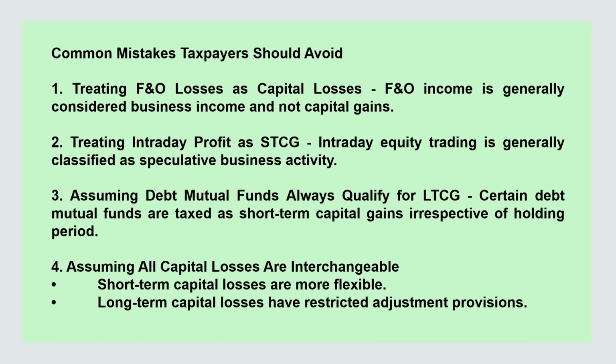Common mistakes taxpayers should avoid. First, treating F&O losses as capital losses. F&O income is generally considered business income and not capital gains. Second, treating intraday profit as STCG. Intraday equity trading is generally classified as speculative business activity. Third, assuming debt mutual funds always qualify for LTCG. Certain debt mutual funds are taxed as short-term capital gains irrespective of holding period. Fourth, assuming all capital losses are interchangeable. Short-term capital losses are more flexible, while long-term capital losses have restricted adjustment provisions.